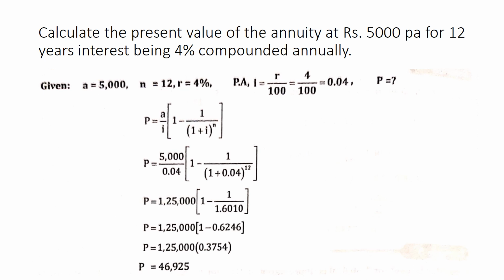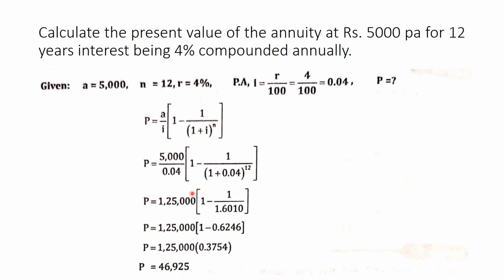To find that present value, it's very simple. You have a formula, the present value of annuity immediate. So go with the formula. Present value is equal to A divided by i into 1 minus 1 divided by 1 plus i to the power of n. So for A you have the value 5,000. For interest you have the value 0.04. And to the power of n you have the value 12.